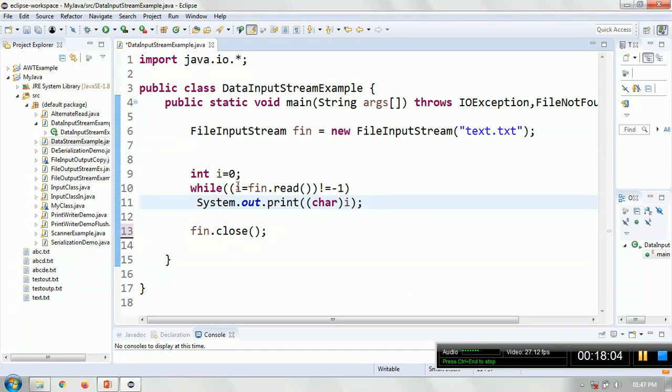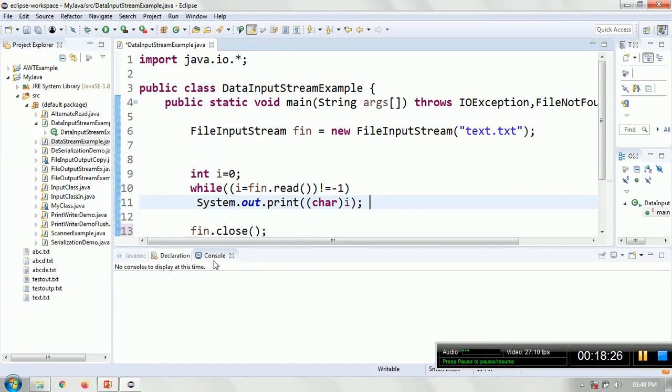i equal to 0, while i is equal to fin, the object of the file input stream, dot read, is not equal to -1, because -1 marks the end of the file. It will convert to a character because it returns an integer. You want to typecast to a character and print it. So the output will be printed into the console here.